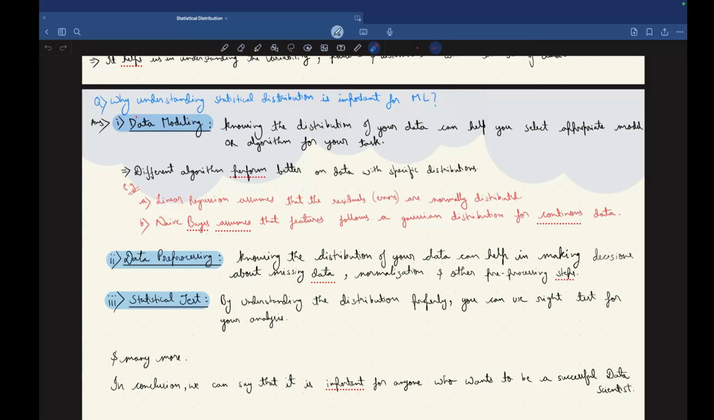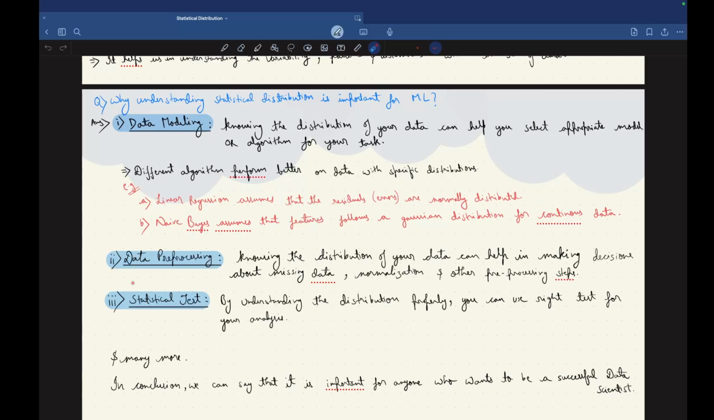Now why is understanding statistical distribution important for machine learning? First of all, data modeling. Knowing the distribution of your data can help you select an appropriate model or algorithm for your task. Different algorithms perform better on data with specific distributions. For example, linear regression assumes that the residuals (errors) are normally distributed, while naive Bayes assumes that features follow a Gaussian distribution for continuous data.